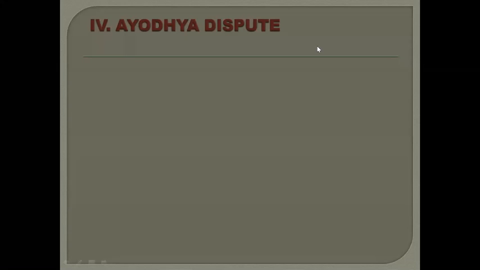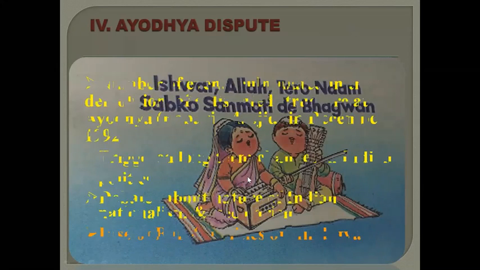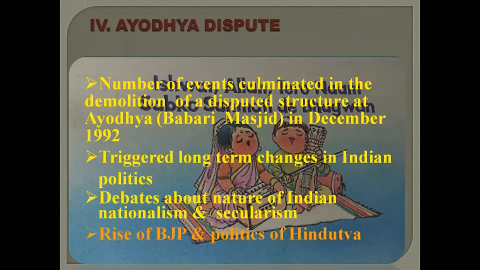The next issue that came up was the Ayodhya dispute. Another issue which brought in a lot of riots and protests in the country. A number of events culminated in the demolition of the disputed structure of Ayodhya, known as Babri Masjid, in December 1992. This event symbolized and triggered various changes in the politics of the country and intensified debates about the nature of Indian nationalism and secularism.